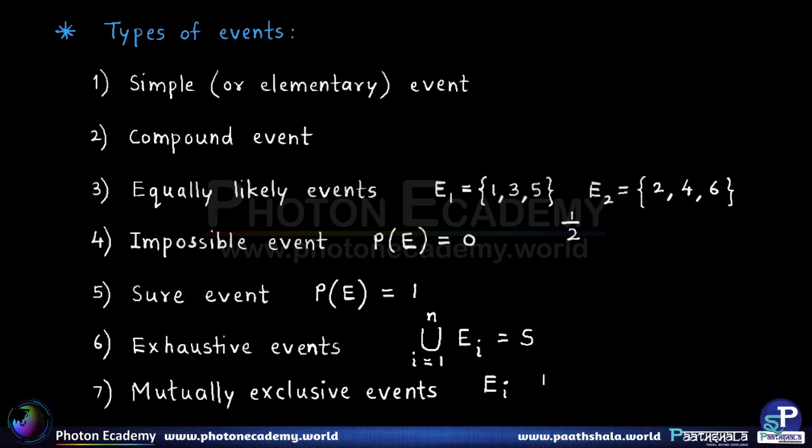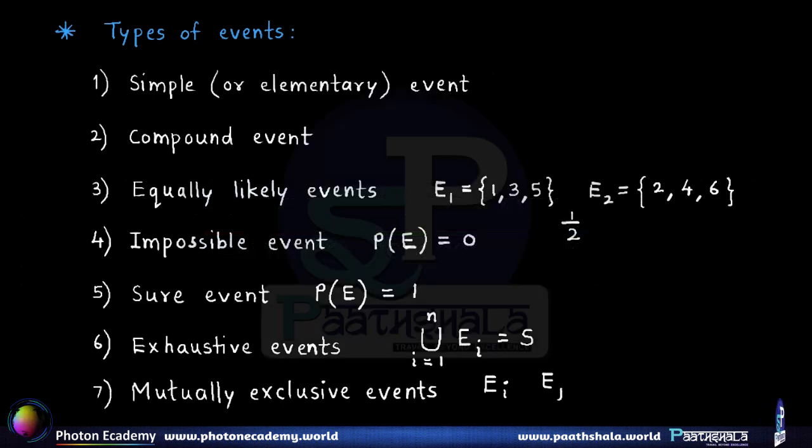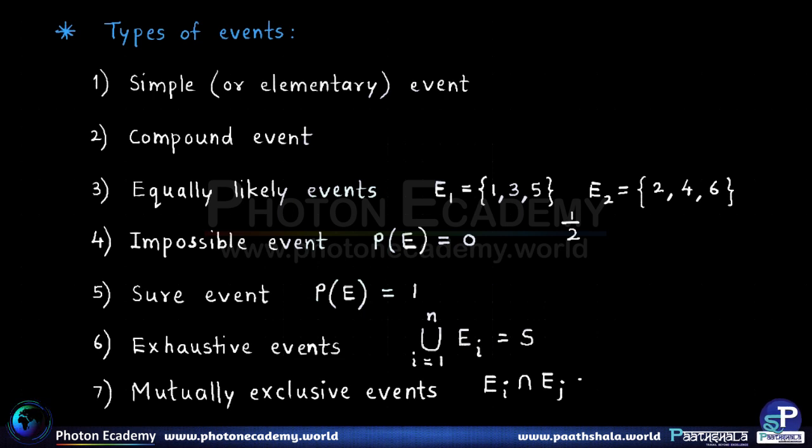If this pair is such that there is no outcome common to both of the events, they are called disjoint sets in set theory. In this case we denote that Ei intersection Ej is equal to a null set, because there is no element common to both of these events.